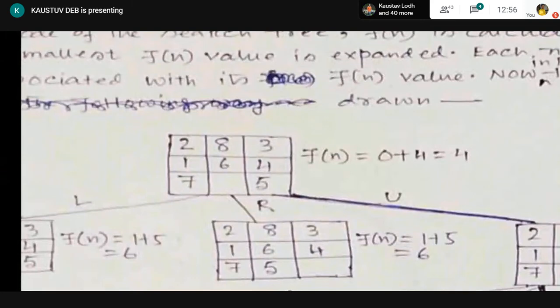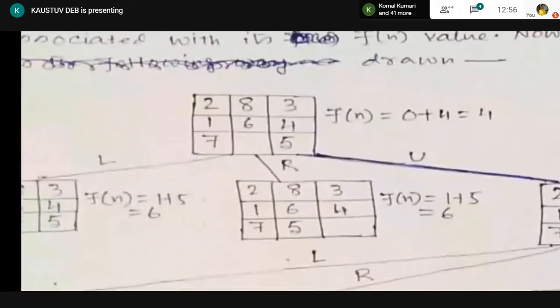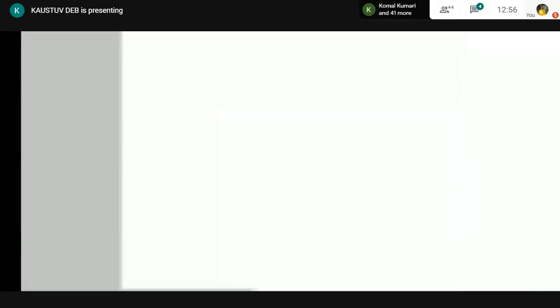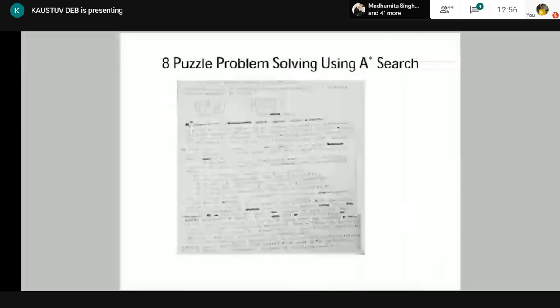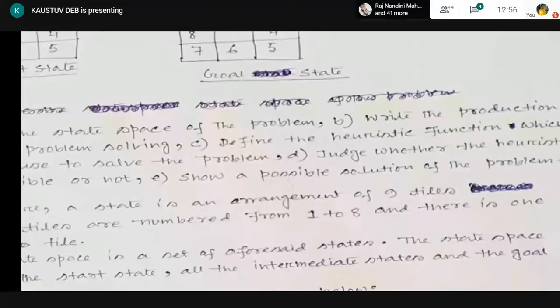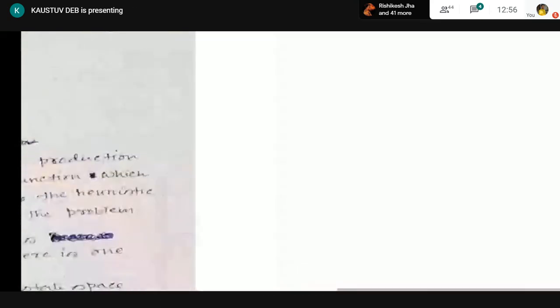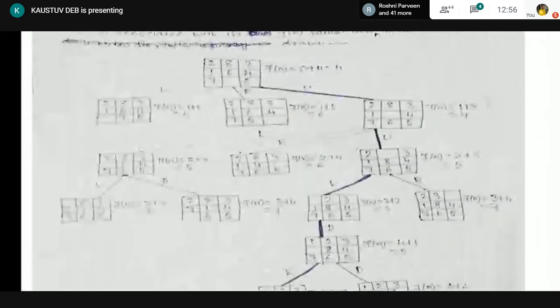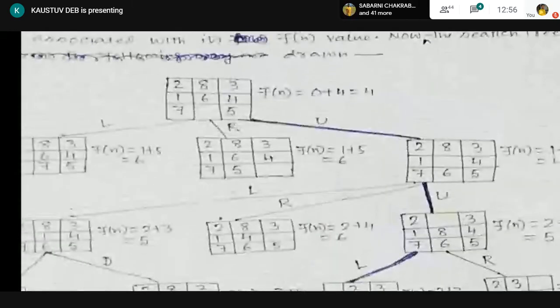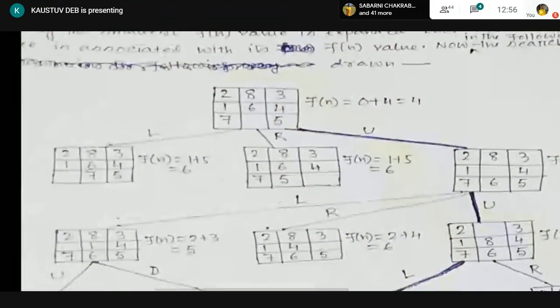And how many tiles are misplaced? Whenever you need to count the misplaced tiles, you compare with the goal node. We have compared with the goal node and found 4 tiles misplaced. 2 is misplaced, 8 is misplaced, 1 is misplaced, and 6 is misplaced. So, Hn equals 4 and Gn equals 0 for the start node or the root node of the search tree. So, 0 plus 4 will give us 4.